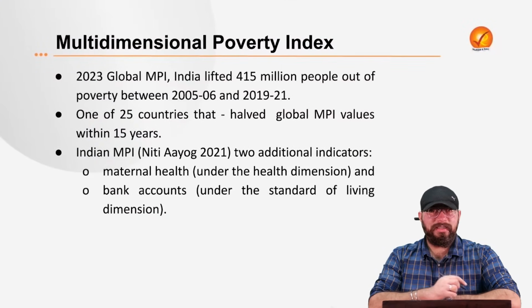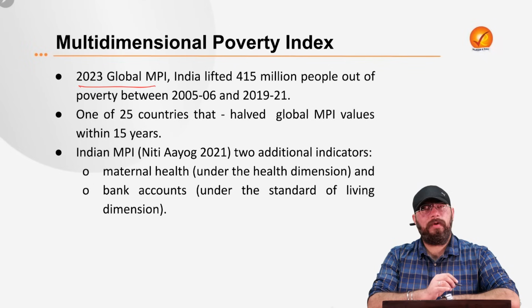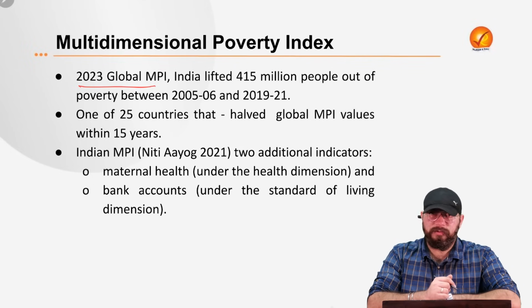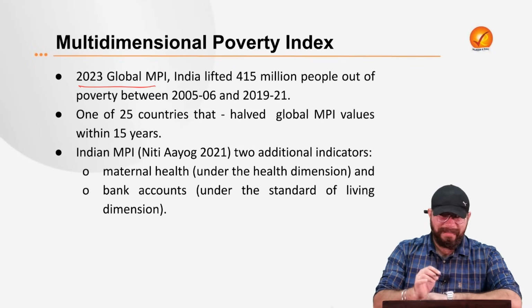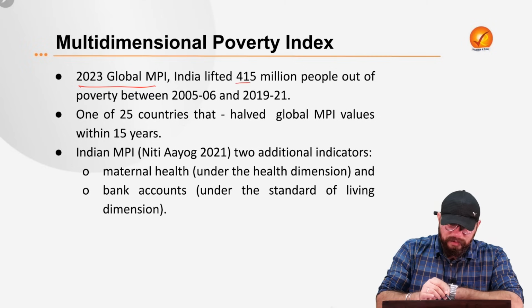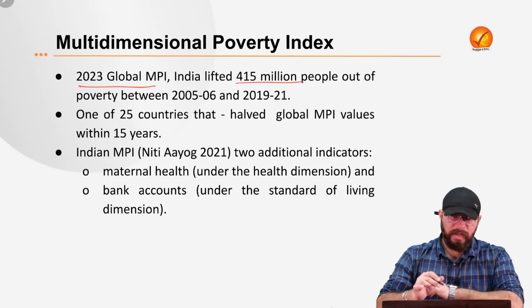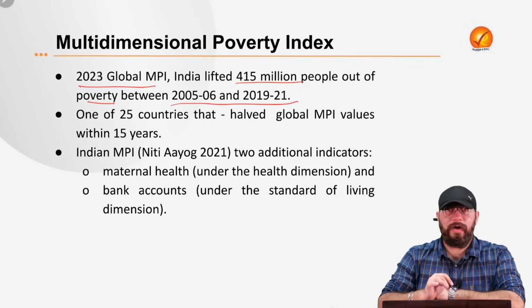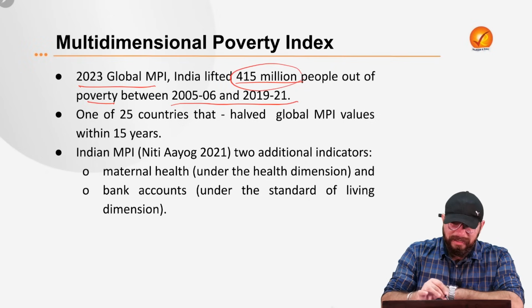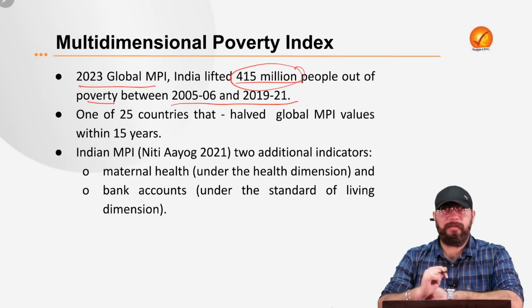Now what we need to see is what has been the performance of India in the 2023 global multidimensional poverty index. It says that India has lifted 415 million people out of poverty between 2005-6 and 2019-21. 415 million people have been lifted out of multidimensional poverty.